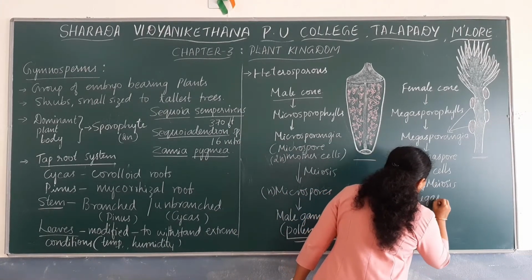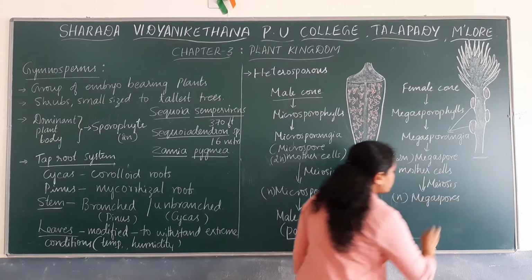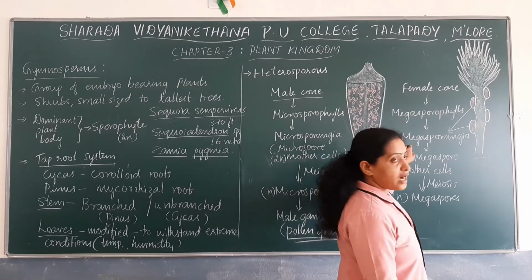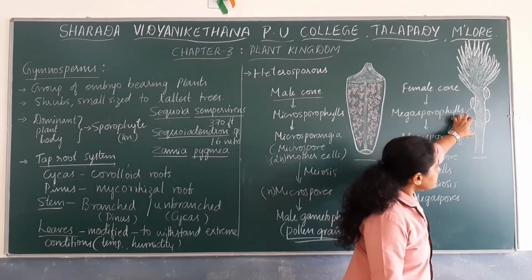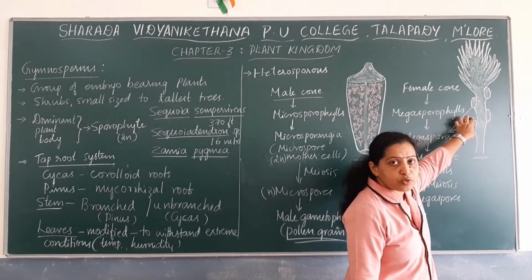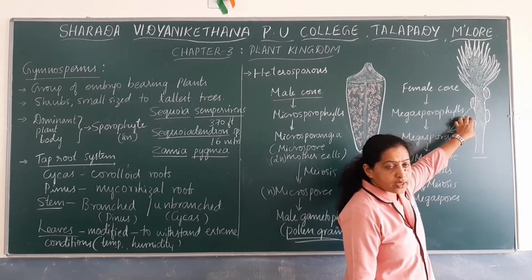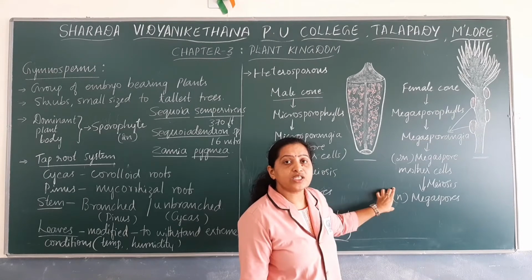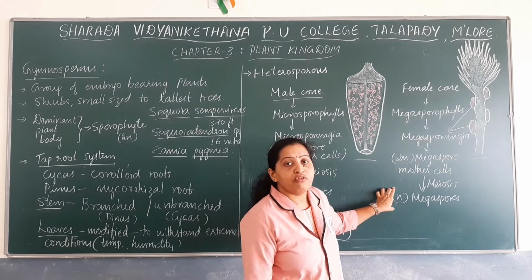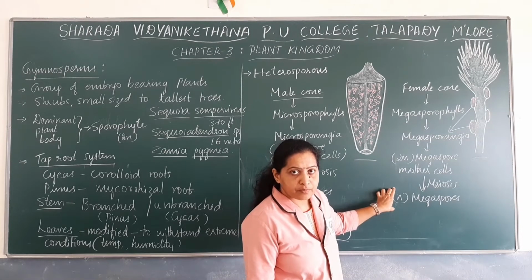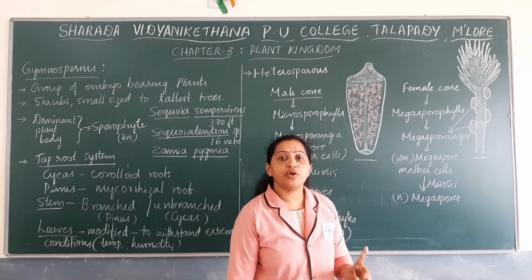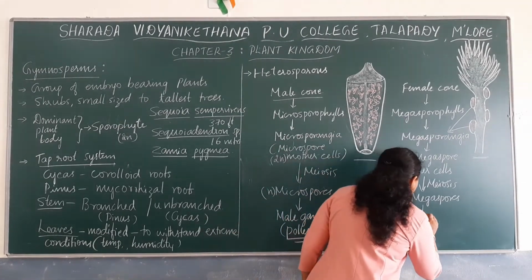Where are haploid megaspores formed? Inside the megasporangia. Among these megaspores, one megaspore develops into the female gametophyte.